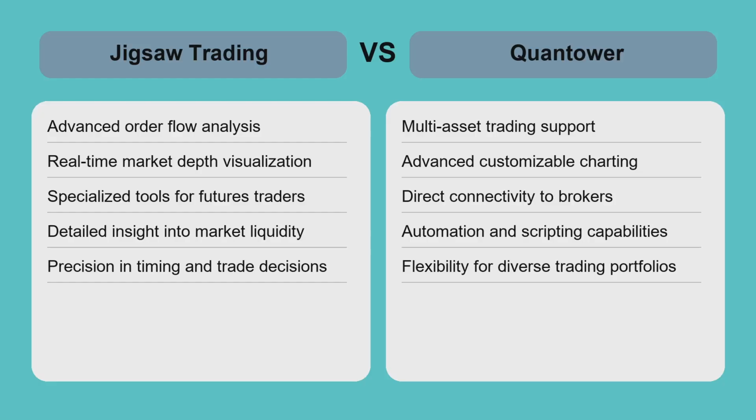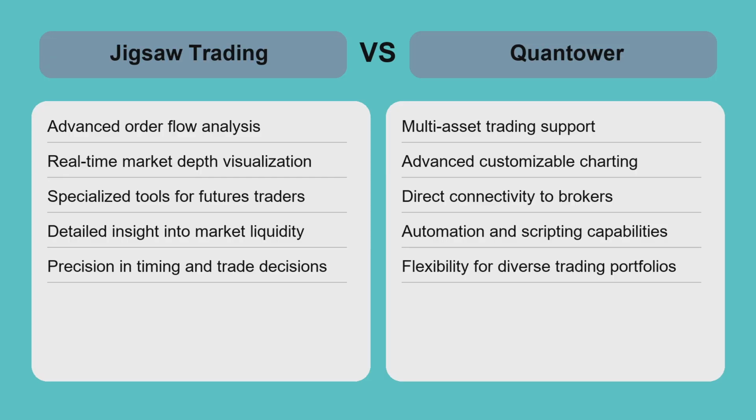Jigsaw Trading and Quantower target different trader needs. Jigsaw's focus on order flow and futures market depth makes it ideal for traders who prioritize detailed volume analysis and precise entry points in futures. Its specialized tools provide a deep understanding of market microstructure, but limit its use to futures markets.